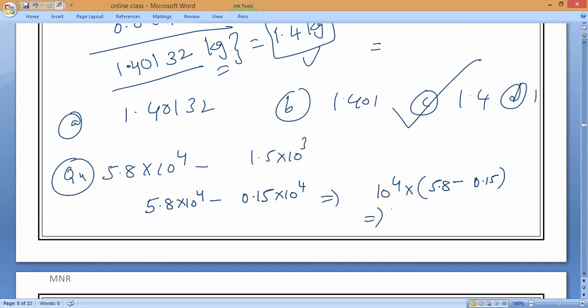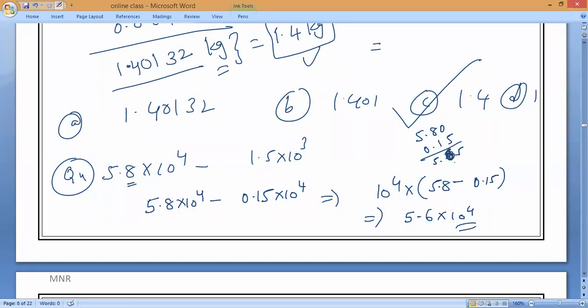Minimum, check it, everybody. 1 decimal. So the answer will be something like 5.6 into 10 power 4. Right or wrong? You will get 5.8 minus 0.15, and the answer comes like this: 5.65. Yes, 5.65 will come. Now tell me.